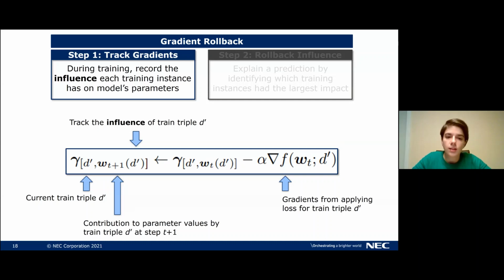So our goal is to track the influence of a trained triple D prime. So for the current training triple, we can see what its previous influence was when it was, for example, seen previously during the training step. And then we also compute the gradient from applying the loss for the training triple D prime at the current time step. And together with these values, we can then update the influence for the trained triple so that we know its contribution to the parameter values at time step t+1.